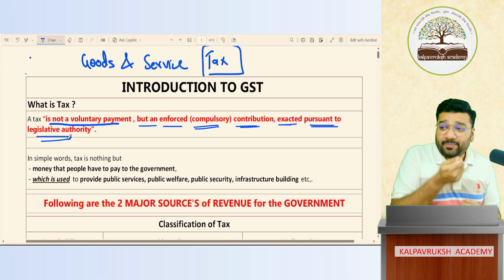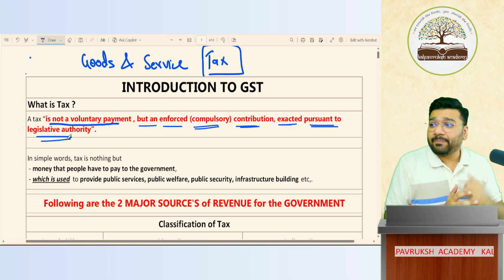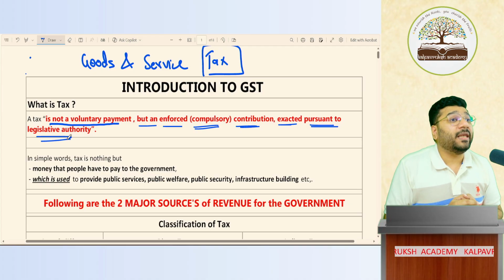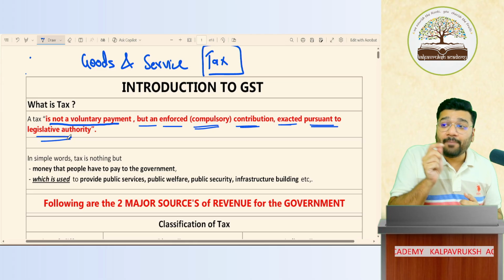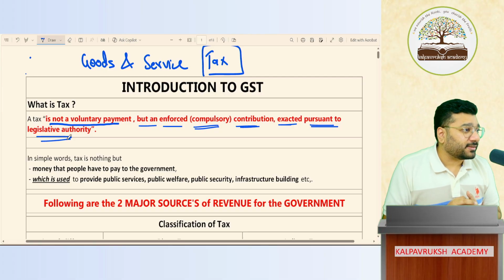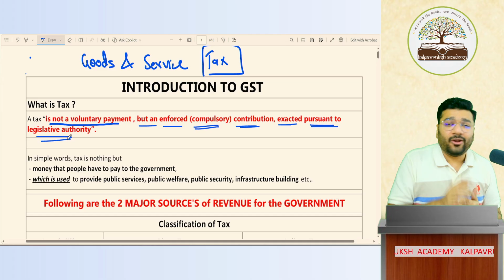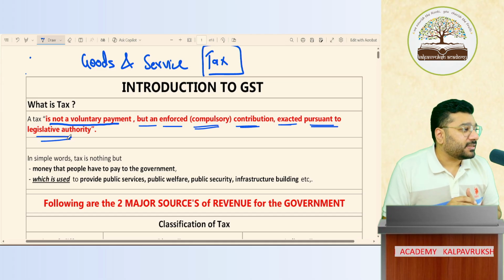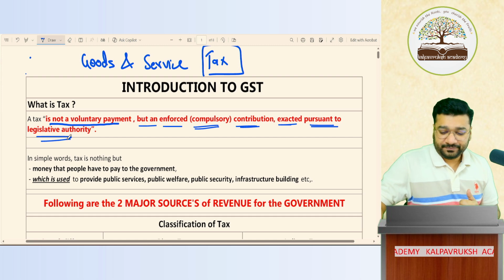Is it a voluntary payment, the tax that people are paying across the country? No, it is a compulsory payment. Who is compelling? Law is compelling. So law is telling that you are supposed to pay taxes. If you are not paying taxes, you are violating law. If you violate law, you have to face the legal consequences. Got it, not got it?